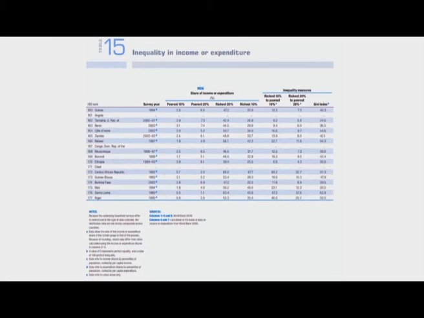Now, this is a snapshot of the inequality in income or expenditure across countries as reported in one of the human development reports.